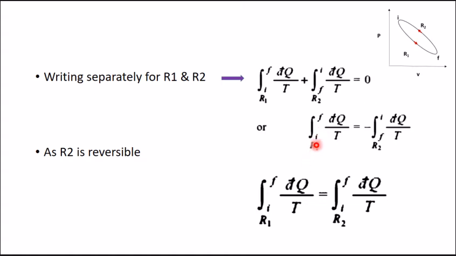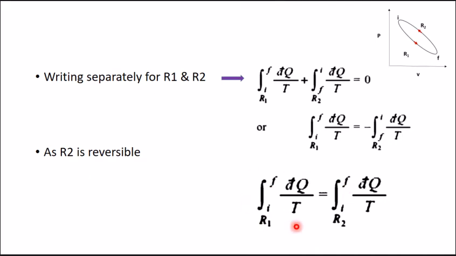So for R1, integration I to F dq by T is equal to minus integration F to I dq by T. Now R2 is a reversible process, so if we want to remove this minus sign, we have to change the limit from I to F. So for R1, integration I to F dq by T is equal to, for R2, integration I to F dq by T. We have removed the minus sign by changing the limit.